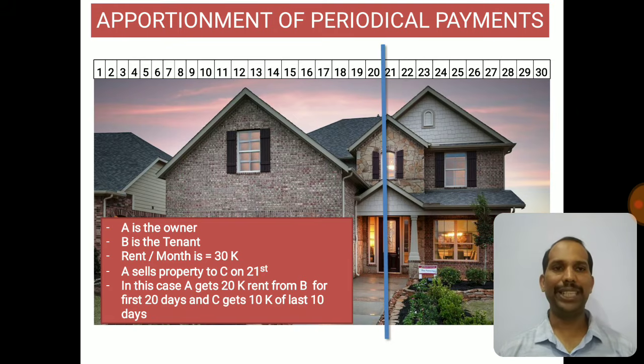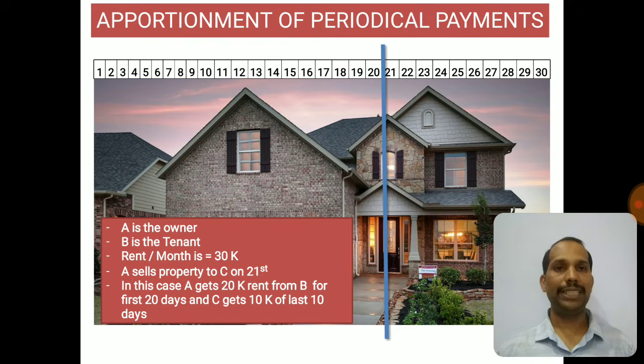Now what should he do? He has two options. One, he can pay 20,000 rupees for the 1st to 20th to Mr. A, and for the 21st to 30th, 10,000 rupees to the new owner C. Or, since C is his new owner, he can give the entire 30,000 rupees to Mr. C, and C, being the transferee or the buyer of that home, has to give 20,000 rupees to A for the first 20 days because A was the owner.